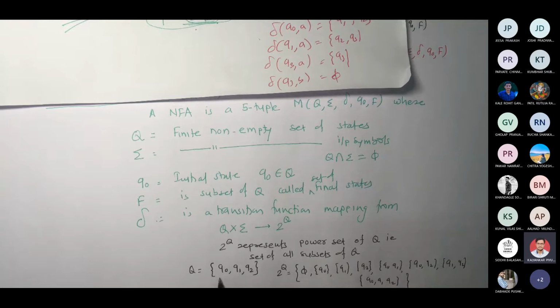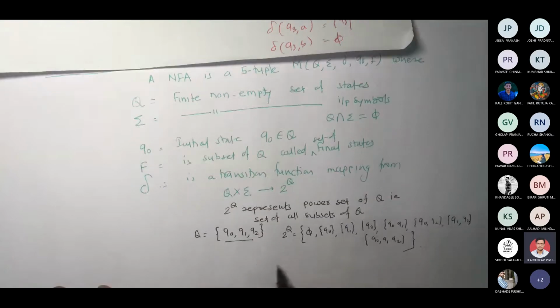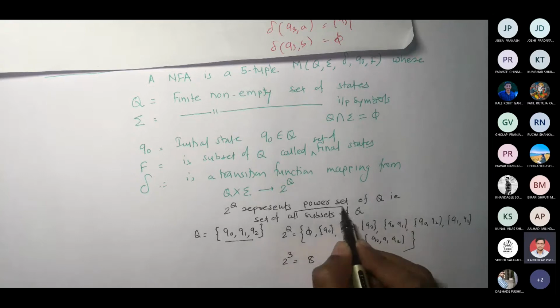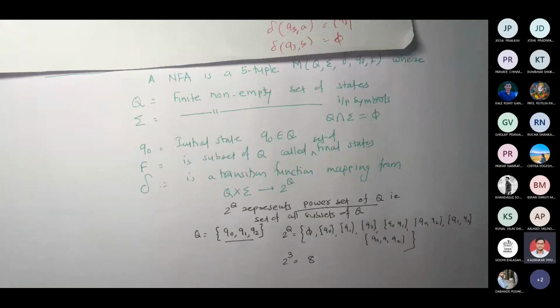So how many states are there? 3. What is 2 raised to 3? 8. So that is why our set would have these many elements. If your set of states contains 10 states, what would be the power set of it? 2 raised to 10.